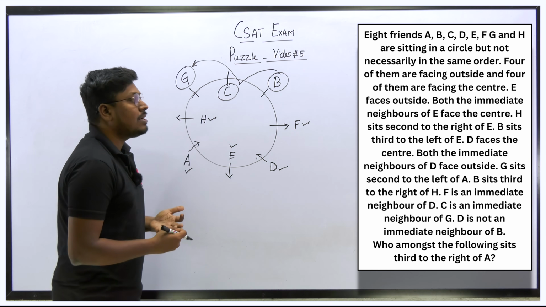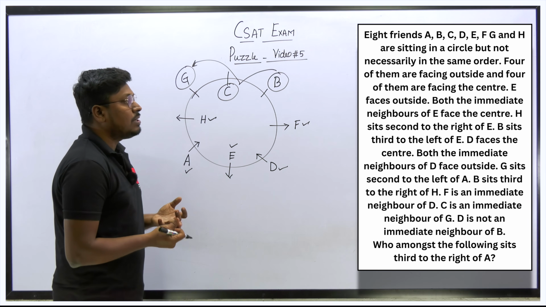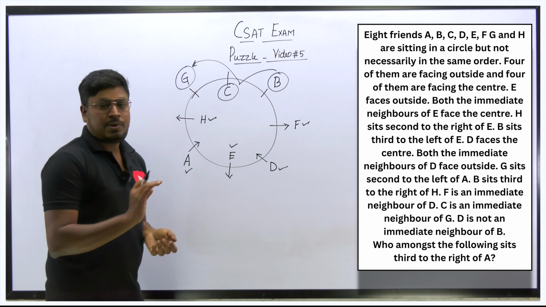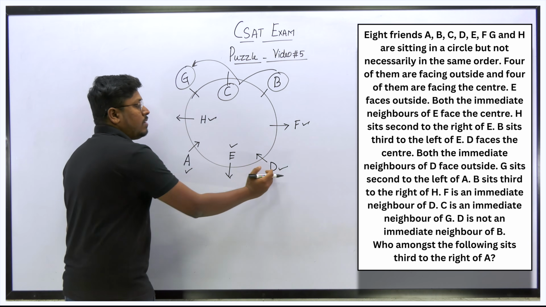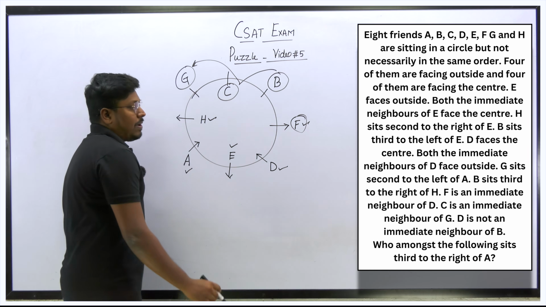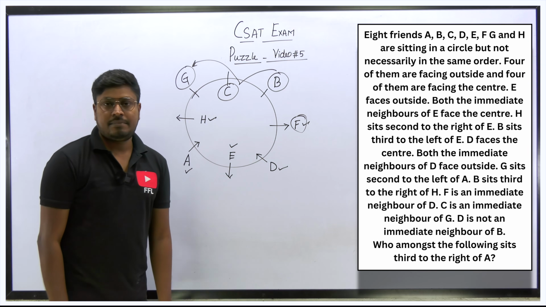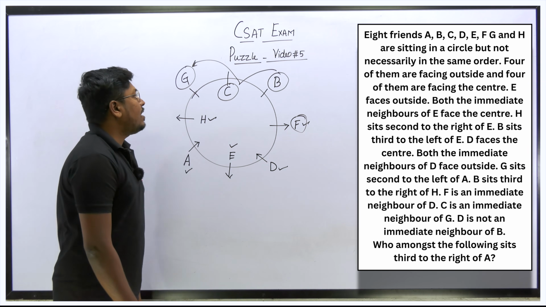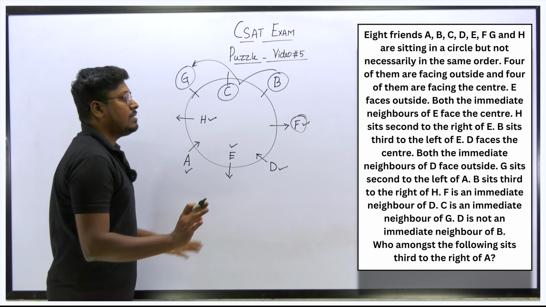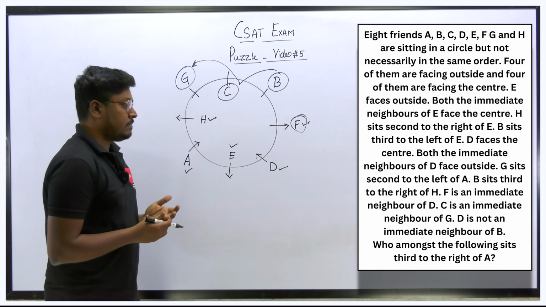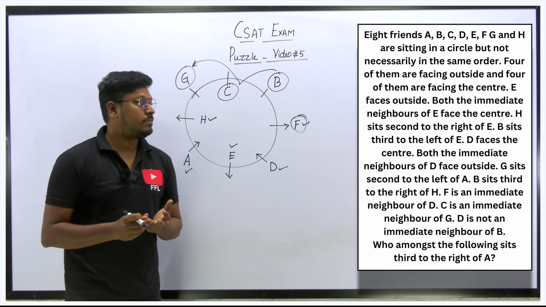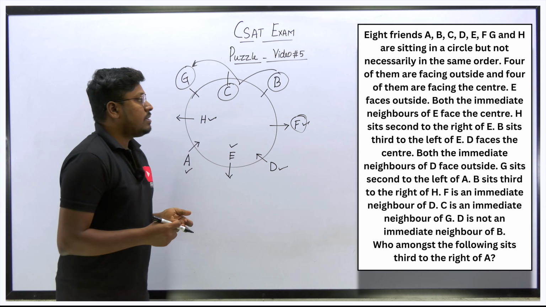Okay, what is the question they are asking? Who among the following sits third to right of A? So third to right of A, right? Third to the right of A, right hand side will be this side. So 1, 2, 3, which is F. So the answer for this question is F. Easy, right? They are not talking about G, C, B here. They are just asking who is third to right of A. So A's right hand side third place is F. This will be the answer for this question.